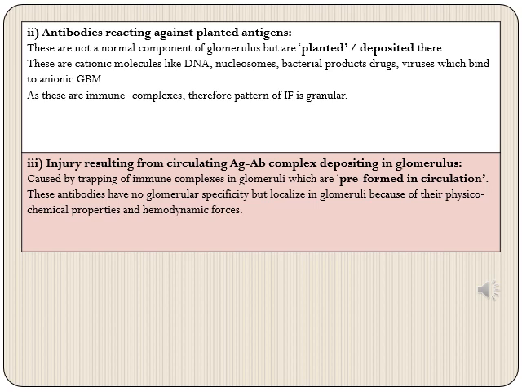These are usually some cationic molecules like DNA, nucleosomes, bacterial products, drugs, viruses, which bind to anionic glomerular basement membrane. So they have some kind of affinity, some kind of structural prototype, where they have more tendency to go and settle down in glomerular basement membrane. They can be foreign, but at times they can be of human origin, but the main thing is that they are not of glomerular origin. So they go and settle down because of some structural peculiarities.